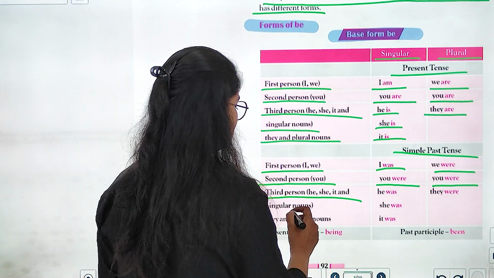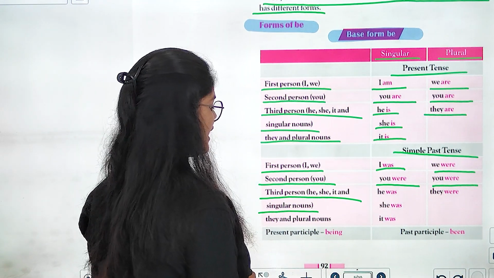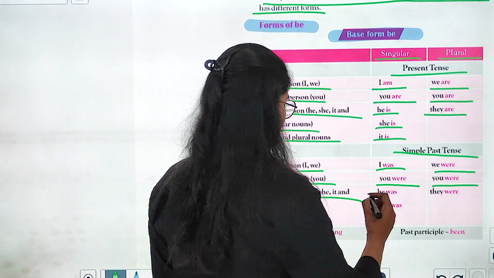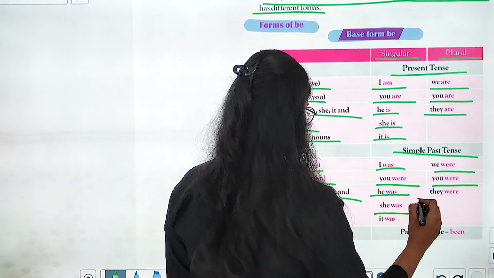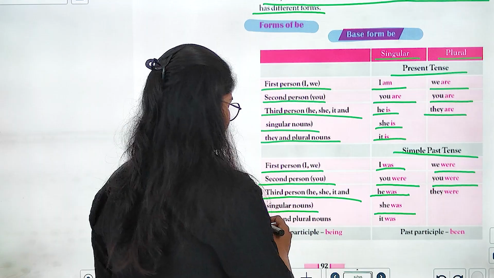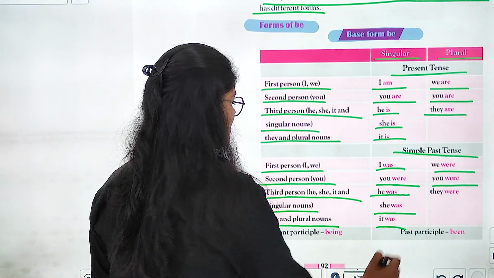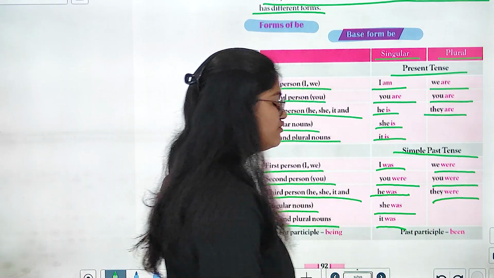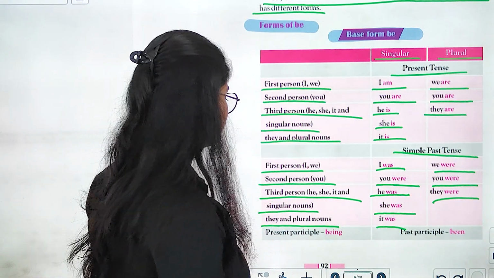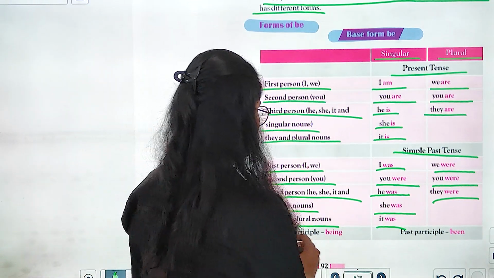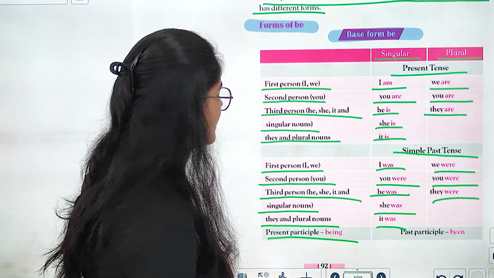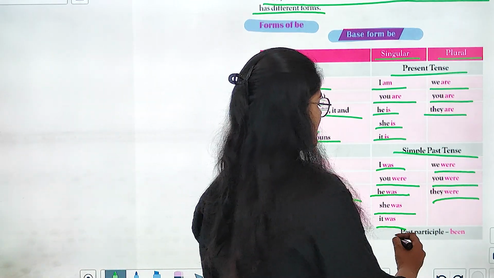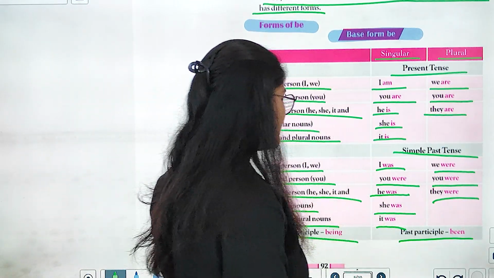Third person he, she, it and singular nouns, he was, she was. And in plural, it becomes they were, right? Present participle, be becomes being. And in past participle, be becomes been.